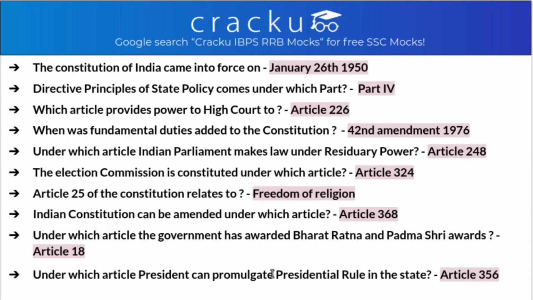After this we have the Constitution of India came into effect on January 26th, 1950. That is our Republic Day. Directive principle of state policy comes under which part? So it comes under part 4 of Indian Constitution. Which article provides power to High Court? So the article which provided power to Supreme Court was Article 32, and the article which provides power to High Court, that is power of rights to High Court, is Article 226. Remember, the Supreme Court one is 32 and the High Court is 226.